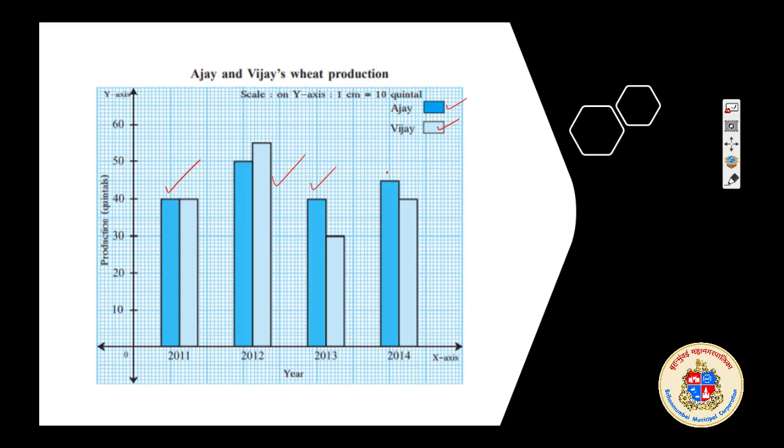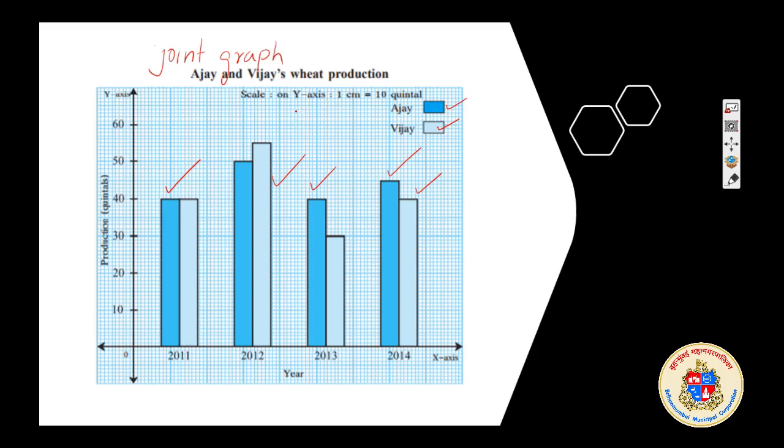And in 2014, what I was asking you, 45 is Ajay's production, 45 quintals, and Vijay's production is only 40. So by joining the graph, joined graph is our topic, we could see both together, easily understandable, saving time and saving space also.